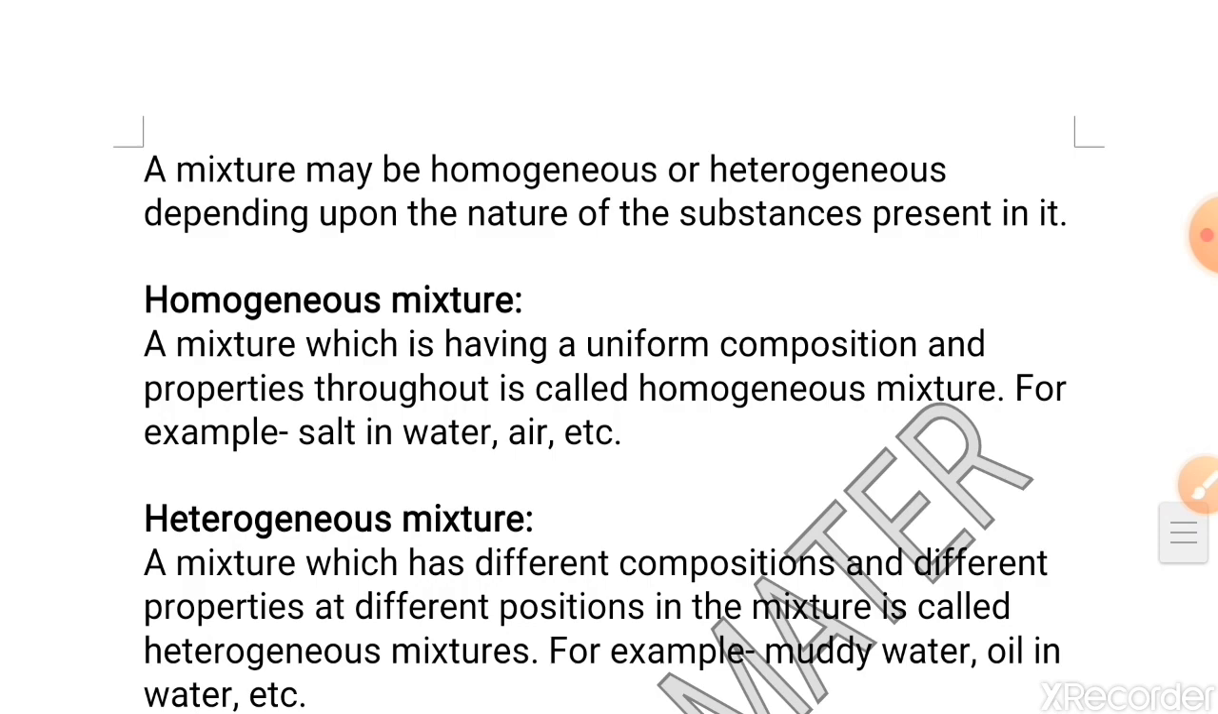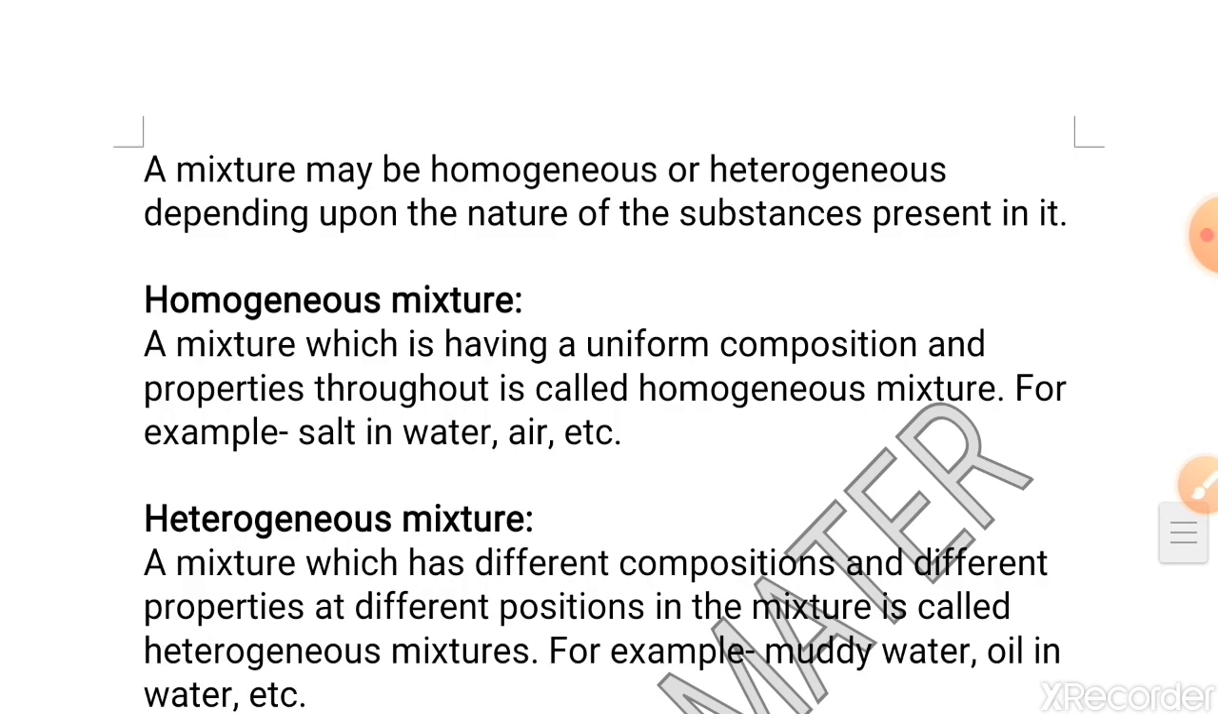So students, the next one is heterogeneous mixture. A mixture which has different composition and different properties at different positions is known as a heterogeneous mixture. For example, muddy water. In muddy water, we see that the mud settles down and the water remains at the top. Okay, and similarly, oil in water.